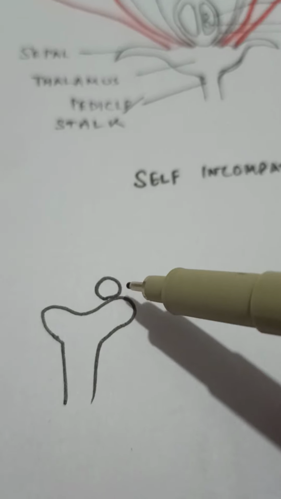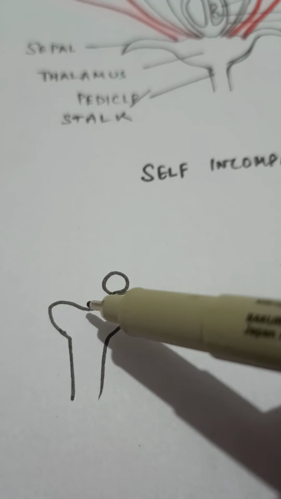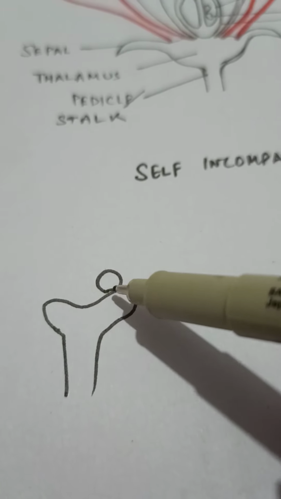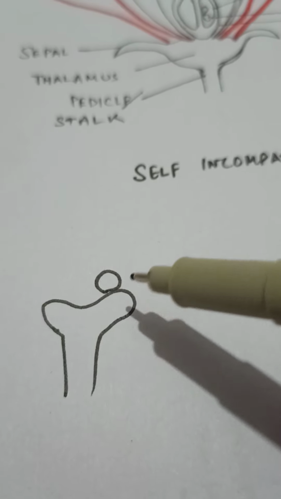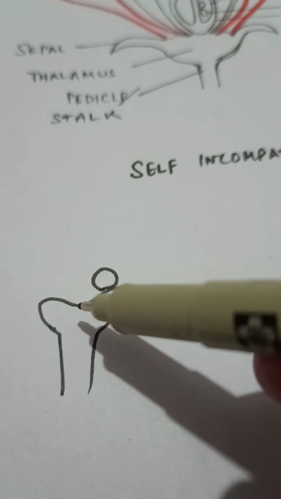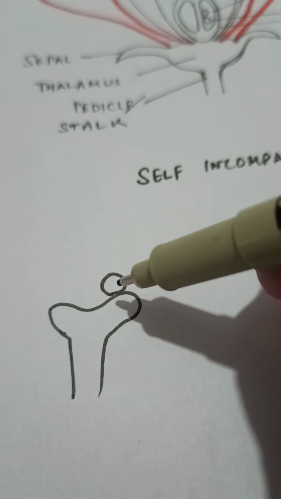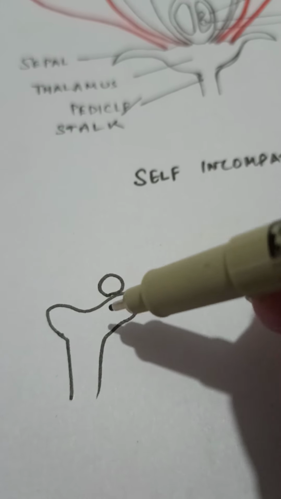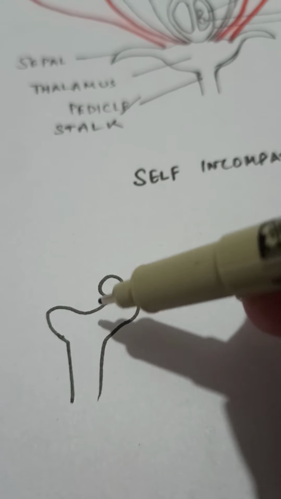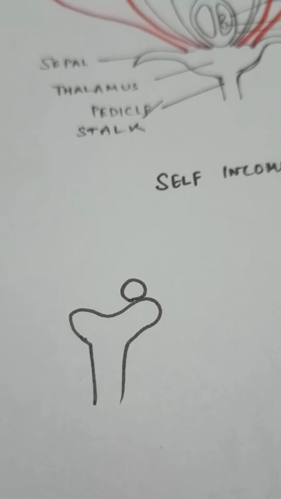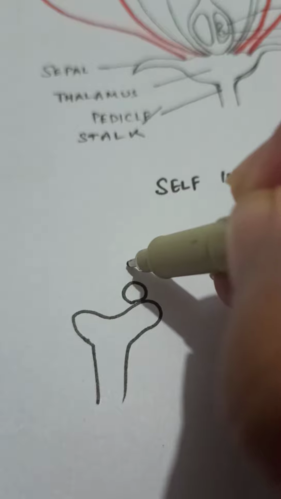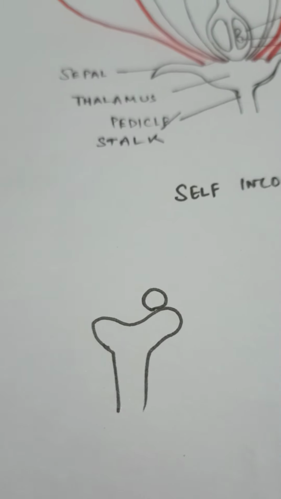Now this pollen will have different kinds of proteins on its surface. Similarly, there are different types of surface proteins on the surface of the pistil, or the stigma also. So the interaction between the pollen and the pistil, especially the stigma, is what leads to this particular process, for which there are two methods that exist.